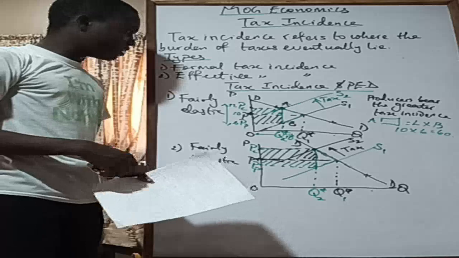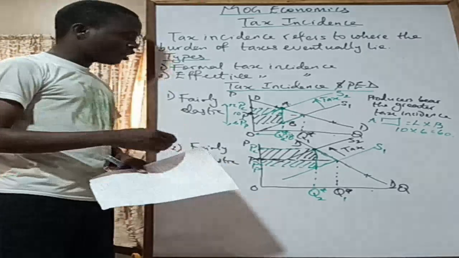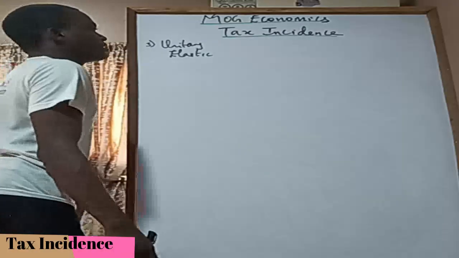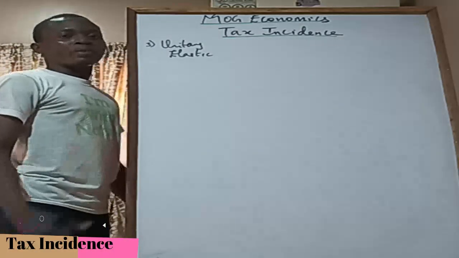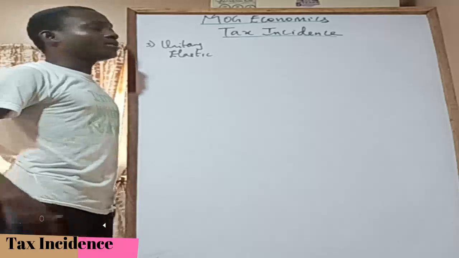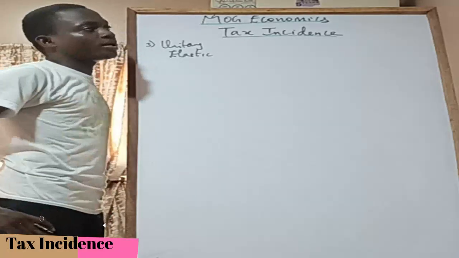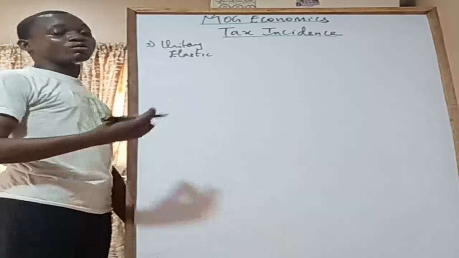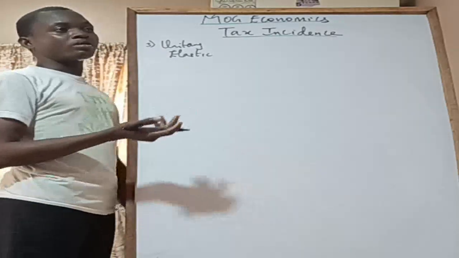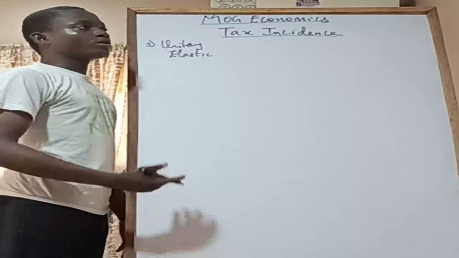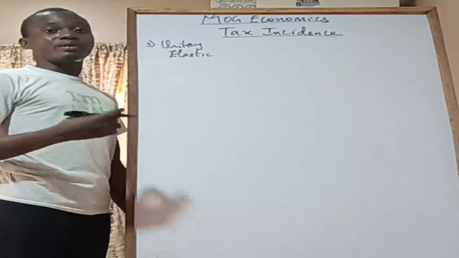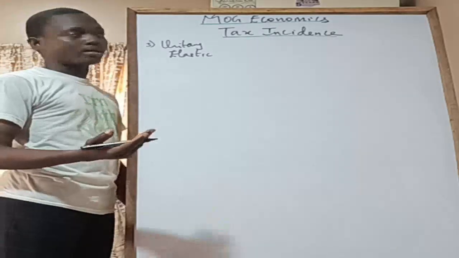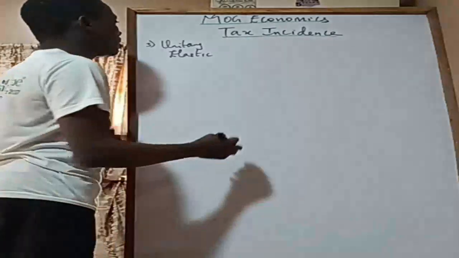That being said, now let us move to the other elasticities and look at their tax incidence. For our unitary elastic demand curve, we know that a change in the price by a certain percentage is going to lead to a corresponding change in quantity demanded in the opposite direction. So if the price increased by 25%, quantity demanded is going to reduce by 25%. That's what the unitary elastic demand curve is all about.